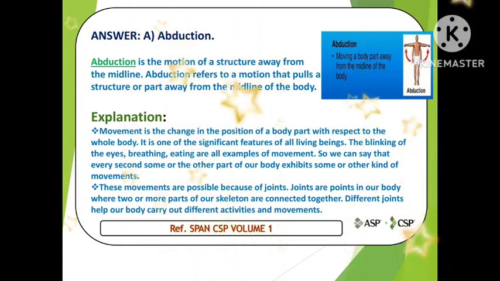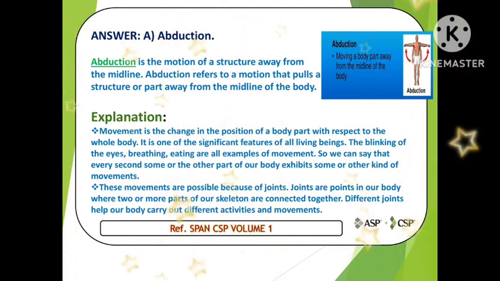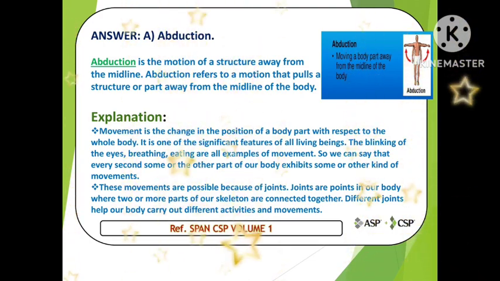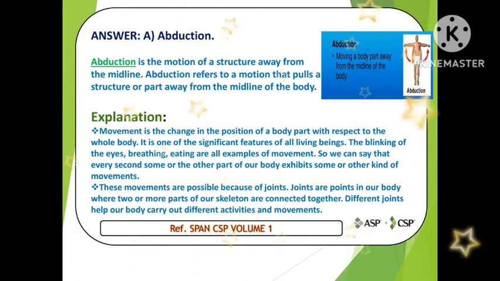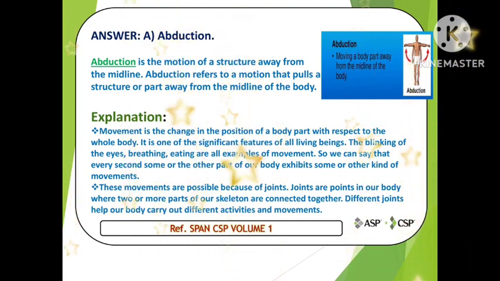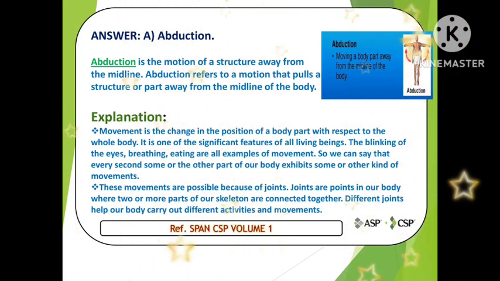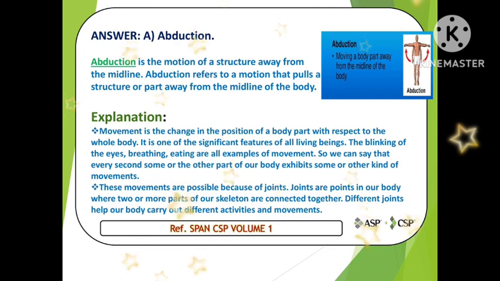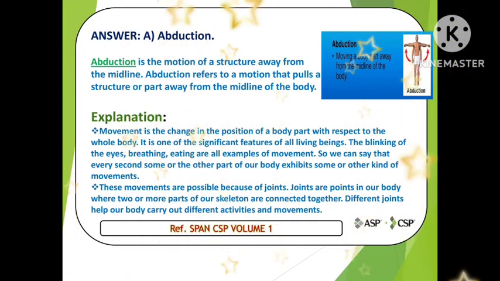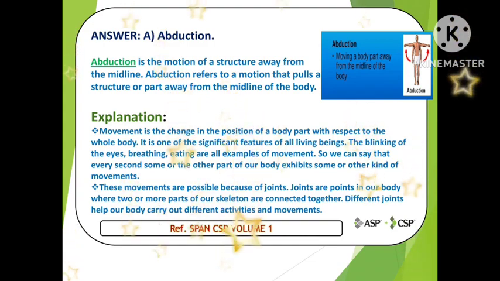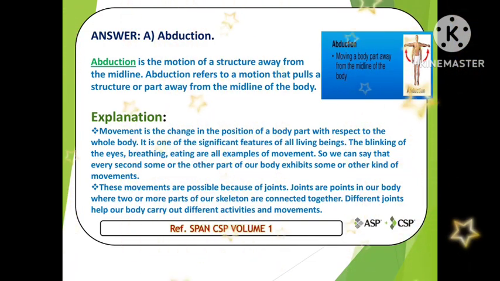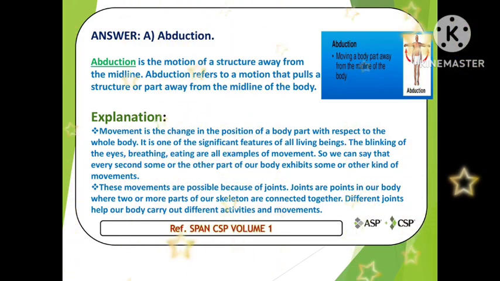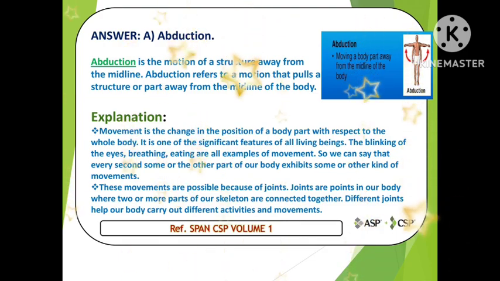We'll see some explanation, some basics, like what is movement. Movement is a change in the position of a body part with respect to the whole body. It is one of the significant features of all living things. The blinking of the eyes, breathing, and eating are all examples of movement. Every second some part of our body shows some kind of movement. These movements are possible because of joints. Joints are points in our body where two or more parts of our skeleton are connected together. Different joints help our body carry out different activities and movements.